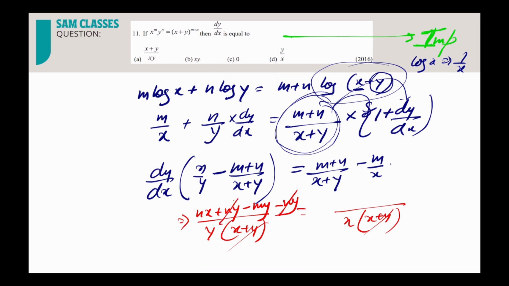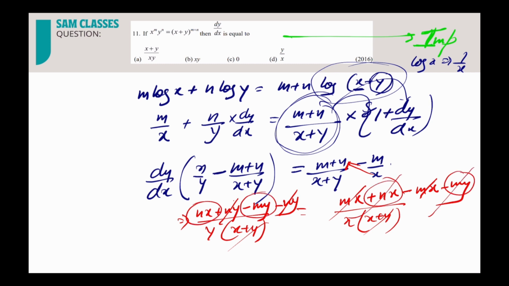Got? Now here also mx plus nx, correct, cross multiply, and minus mx minus my. Correct? So mx is getting cancelled. So the moment I see here nx minus my, nx minus my fully got cancelled. Correct? All the numerator got cancelled. So what is left if I send it that side is equal to what? y by x. So very simple.